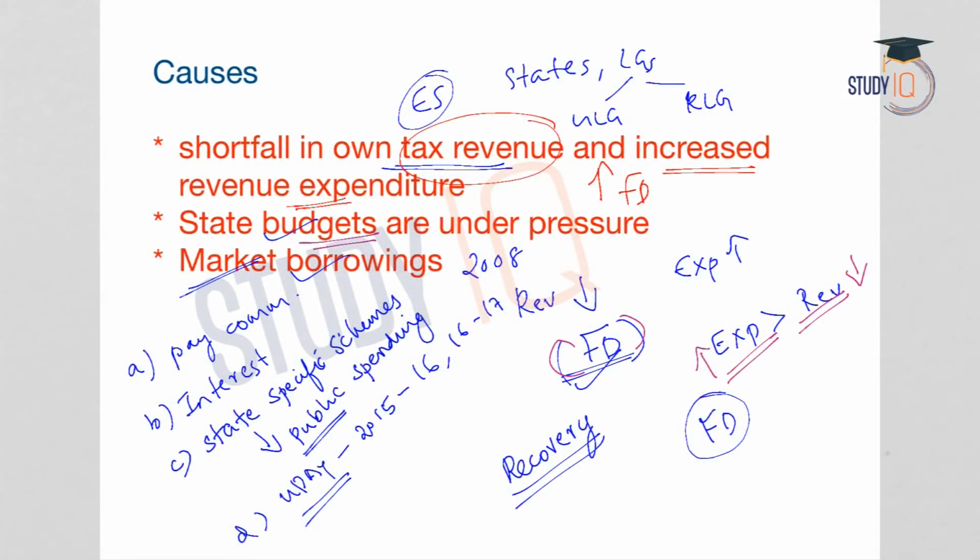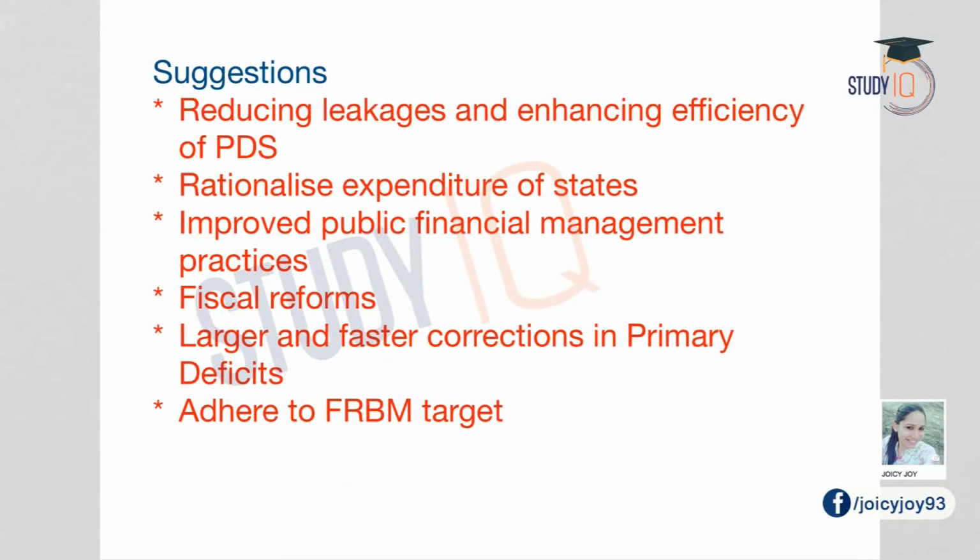Why? Because the expenditure of the states should be increased in order to cope with the shortfalls of the financial crisis. The financial crisis would have affected the states, and in order to overcome the problems caused by the global financial crisis, the states were given a fiscal space, that is, expenditure can be increased in order to recover from the crisis. Now, the Reserve Bank of India has given certain suggestions in order to overcome the problem of fiscal deficit. Let us see what the suggestions are.